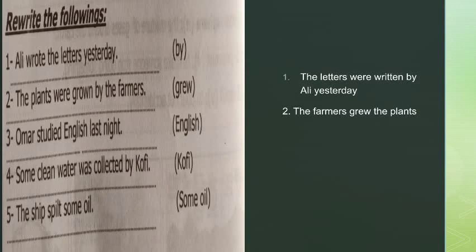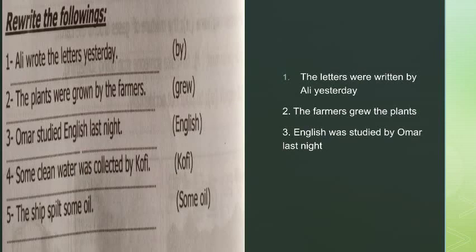English was or were. English was studied by Omar last night. Here it is. English was studied by Omar last night.